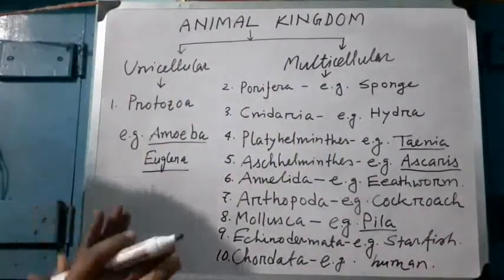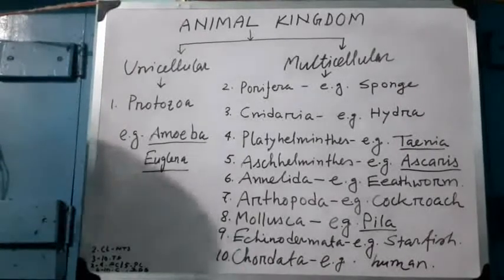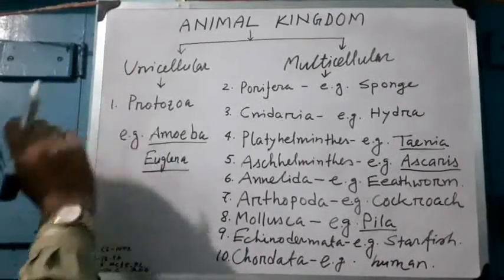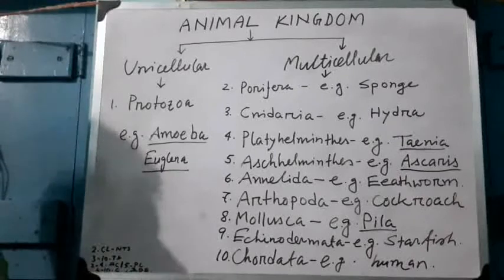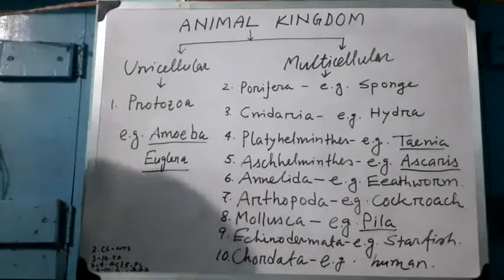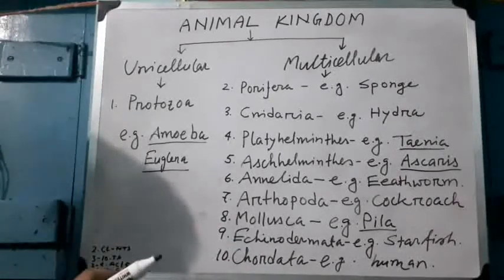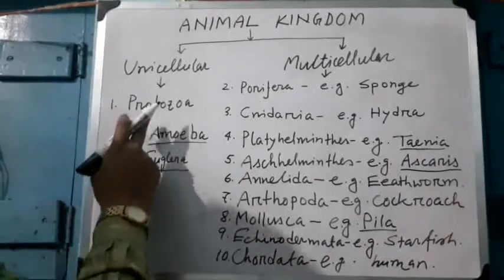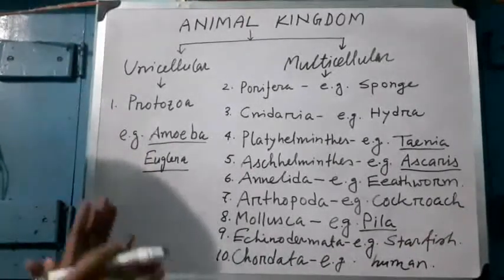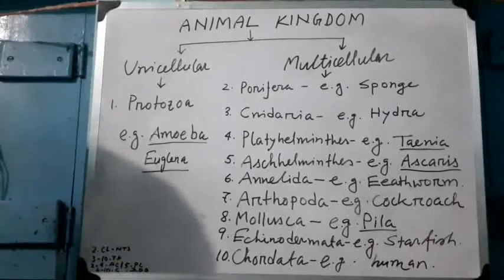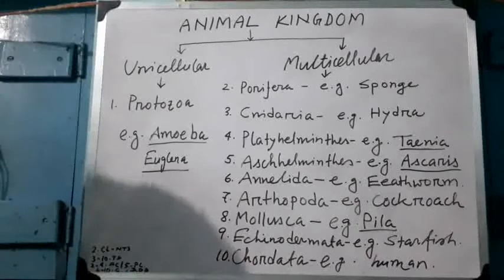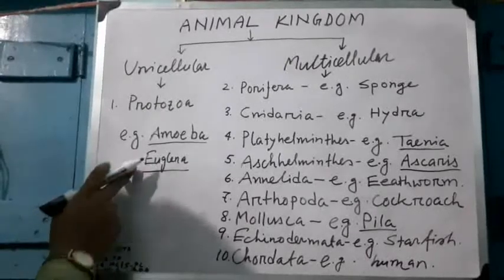First, I will start to discuss about phylum Protozoa. What is Protozoa? Protozoa are unicellular animals. Protozoa are microscopic in nature. Examples of protozoa are amoeba and euglena.